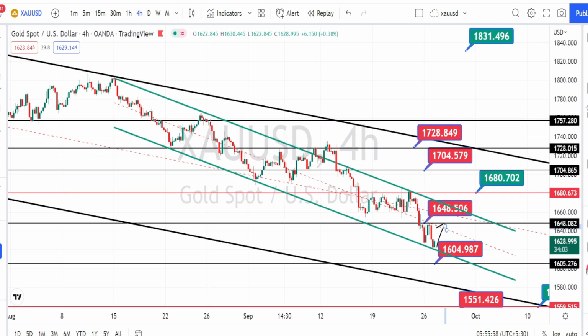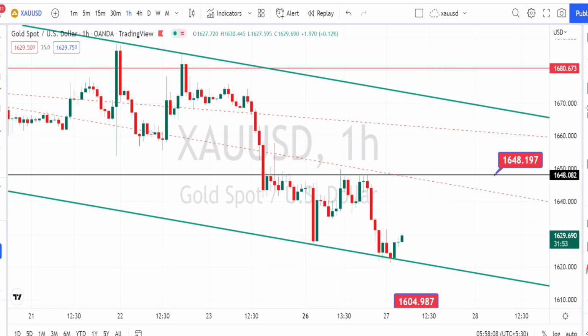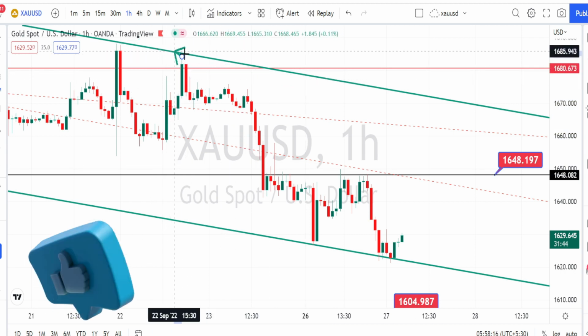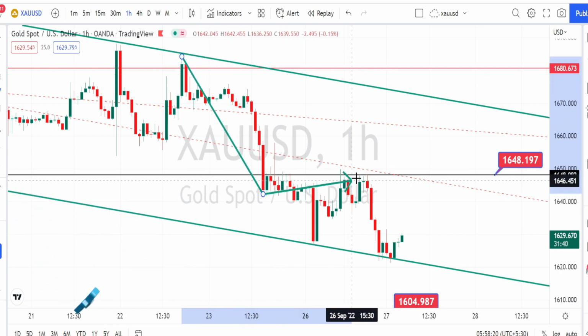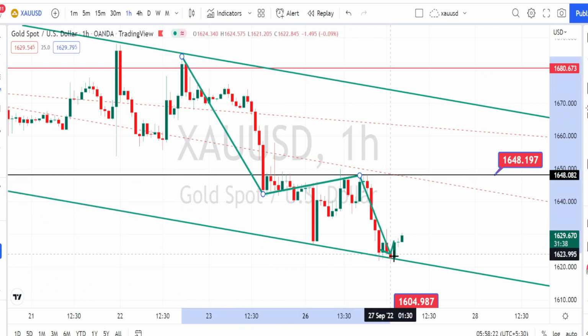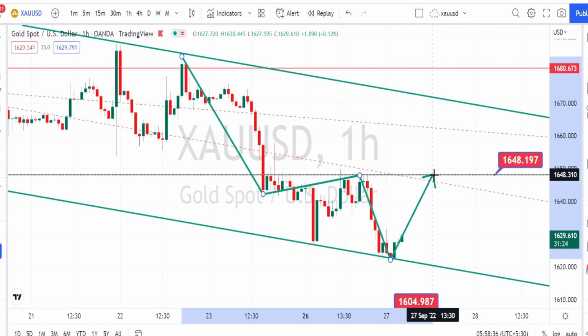Let us do the analysis in hourly time frame. I am in hourly time frame now. When we look at the price action in hourly time frame, again the price action has bounced back from the 4 hours time frame bearish channel pattern resistance line on a bearish side retracement, and we have noticed the price action to take support on the bearish channel pattern support line and to bounce back on the bullish side retracement.